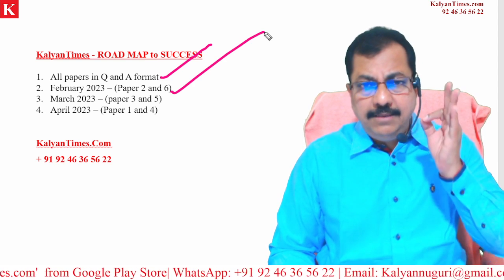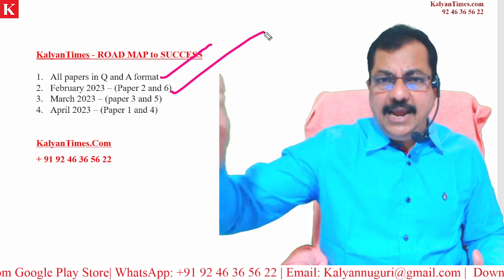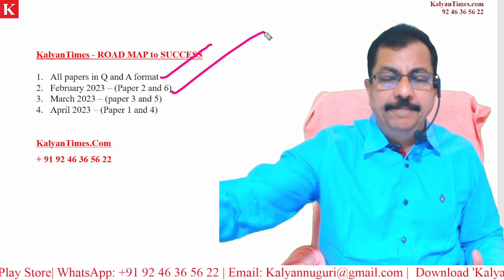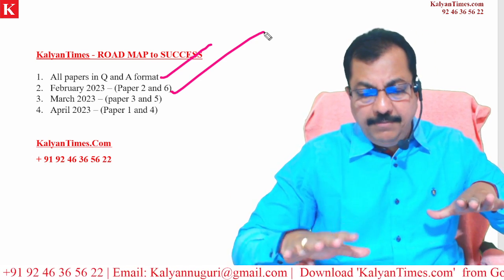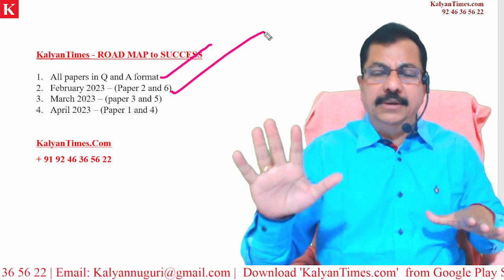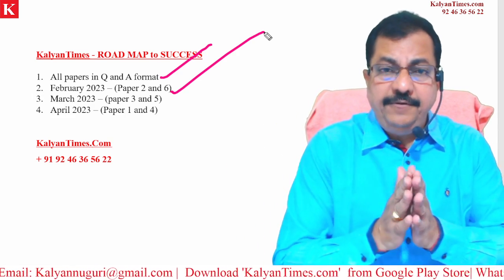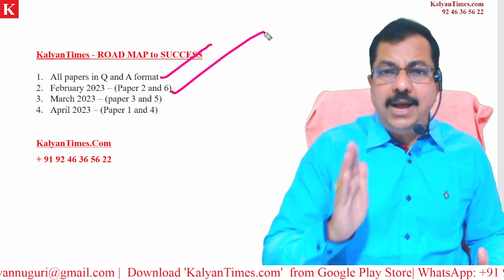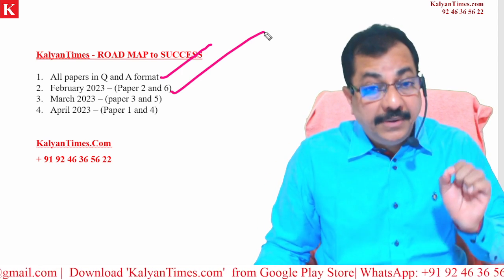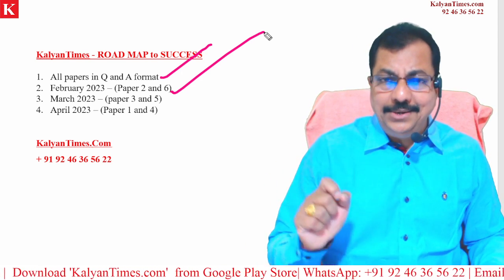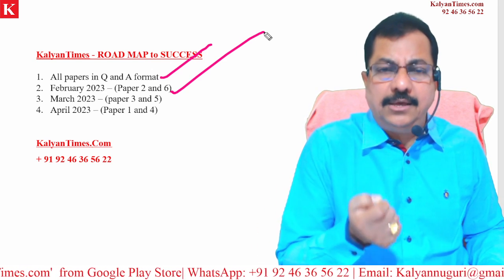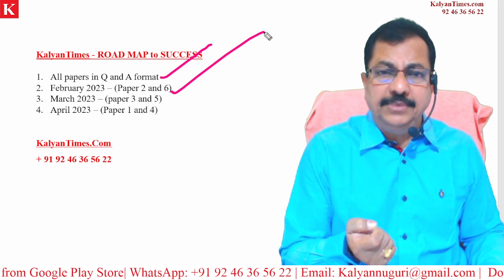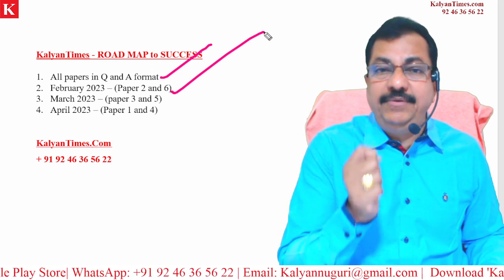By the end of February 2023, we are going to complete paper number 2 and paper number 6, meaning 150 into 2, 300 marks preparation will be over. Preparation will be over means it is not just that our faculty members will explain something, but a test will be conducted.